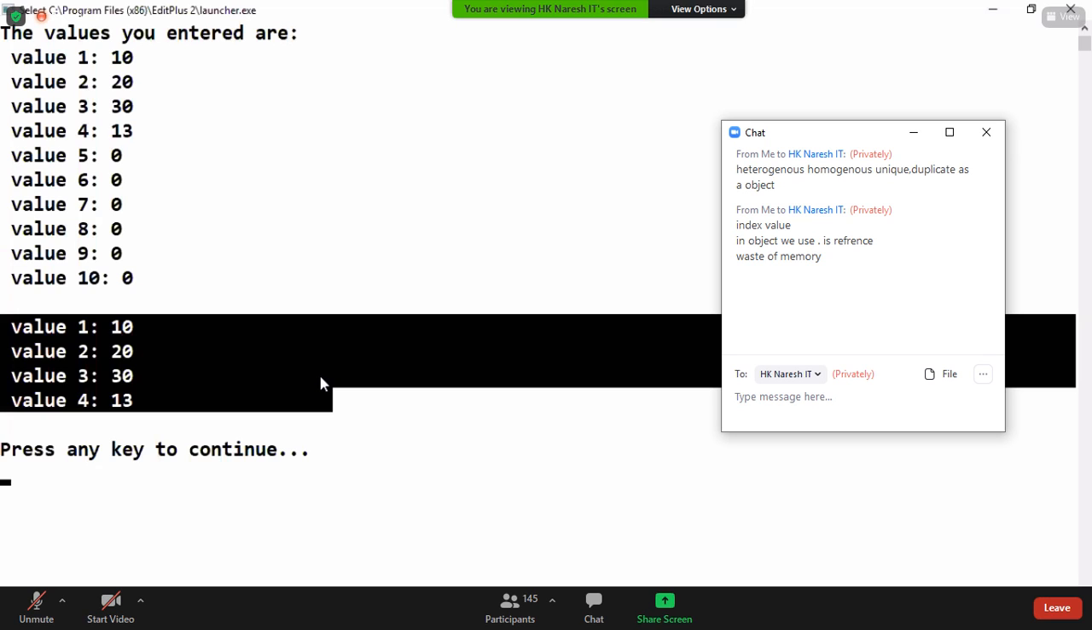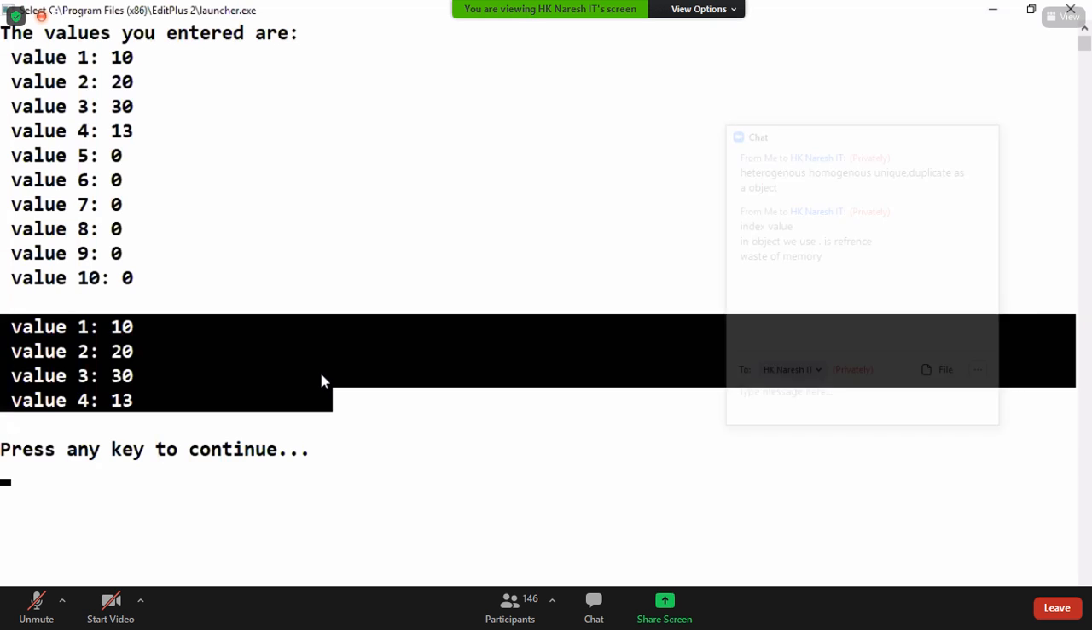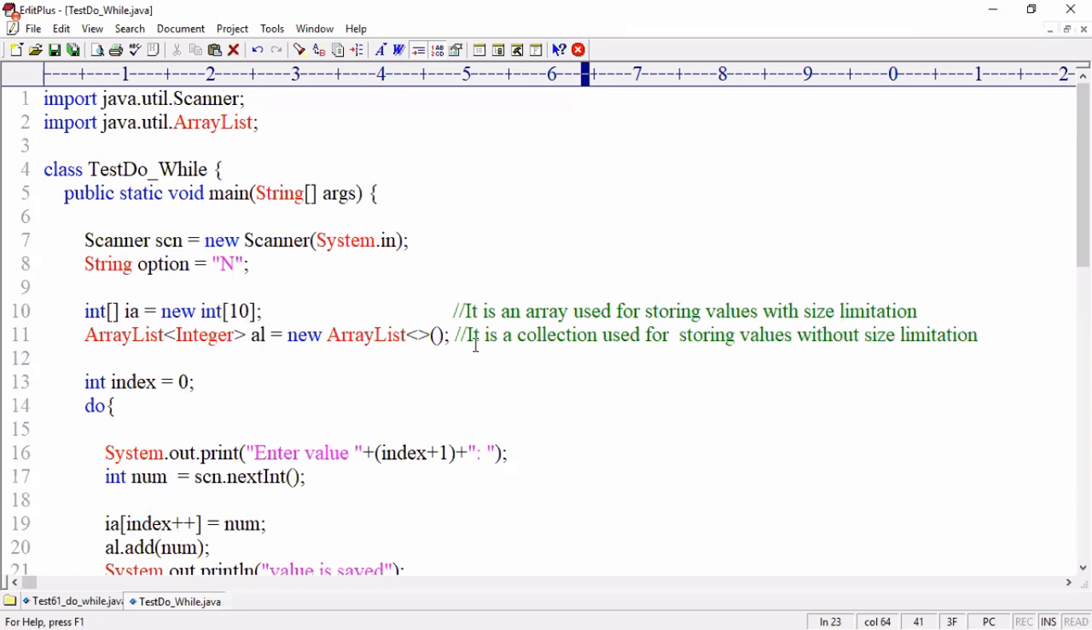Are you catching my point? So you should practice working with array and array list both together, okay? So that you will get some good clarity on the subject. Okay, no problem, write it down. Even if you don't understand, just follow it and you will understand. No need to worry.